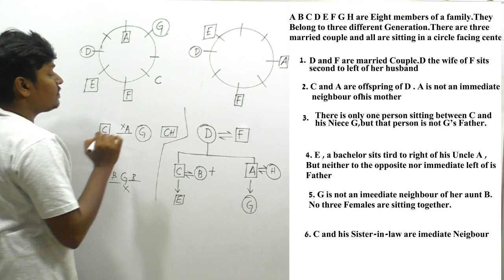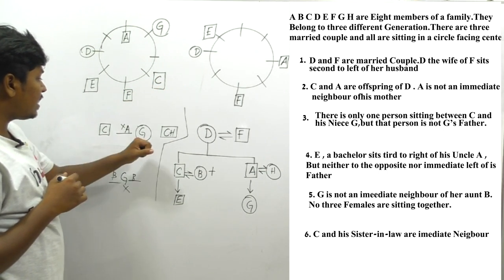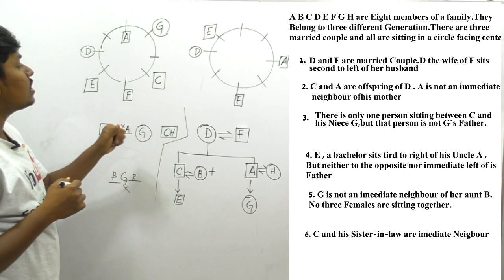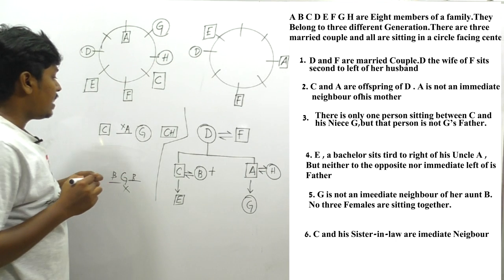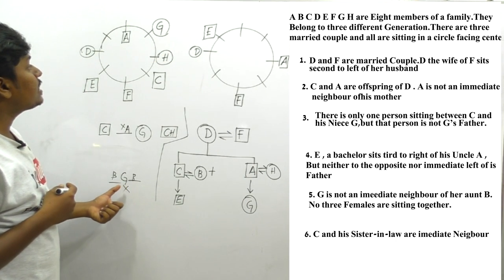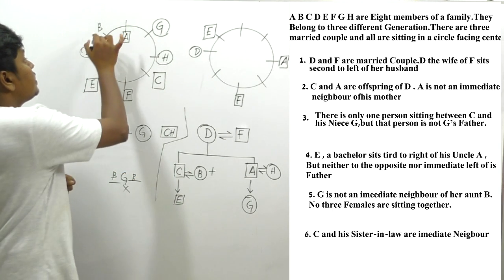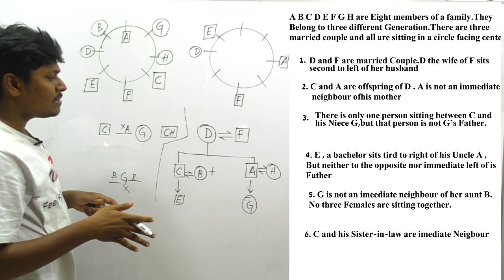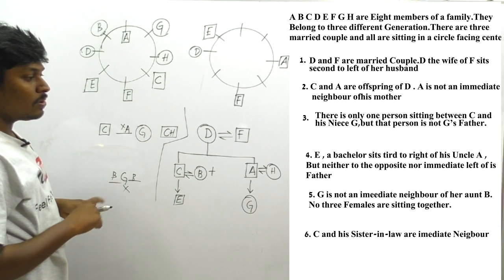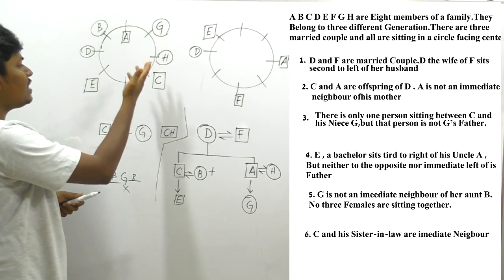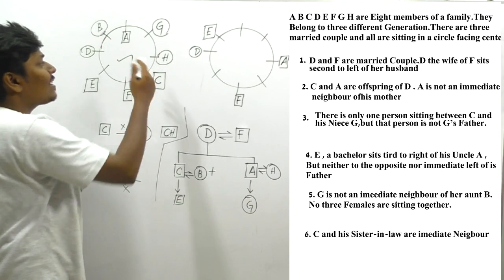And we found that G is a female person and C is a male person, right? And another clue they have given, that C and H are immediate neighbors. So definitely the person H should come here, and H is a female person. And they have given that G is not an immediate neighbor of B. I think B should be placed here, and we know that the person B is a female person. I think we have completed this arrangement. And they have given one clue, that no three females are sitting together. Here two females and here two females. Friends, I think that this is exactly correct.